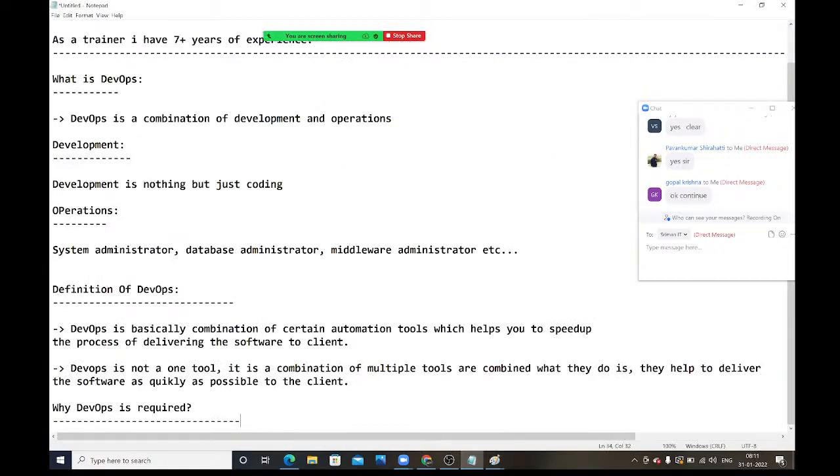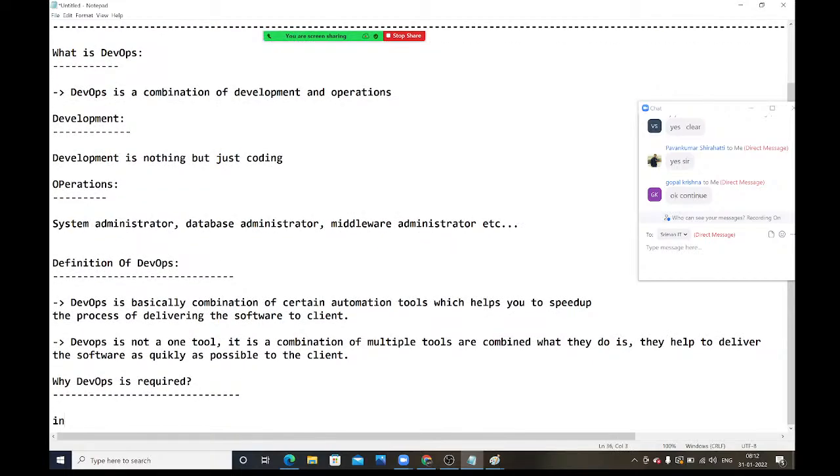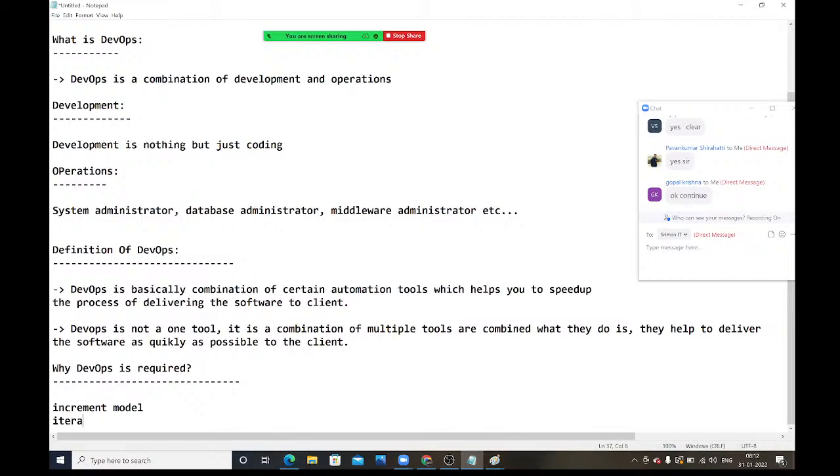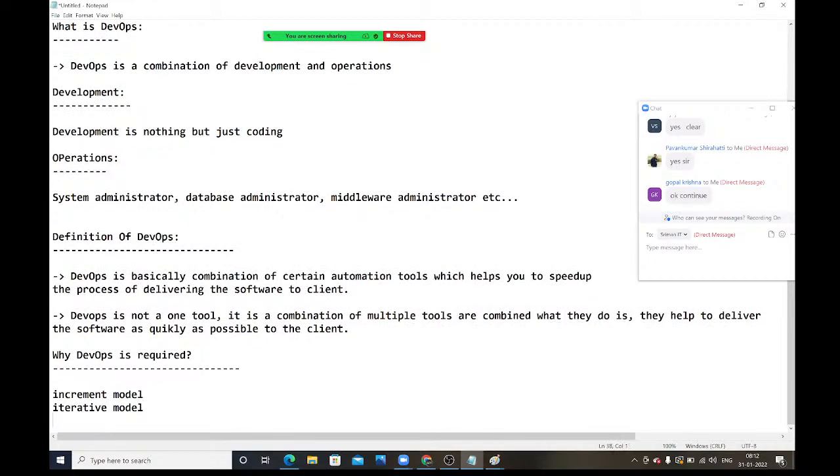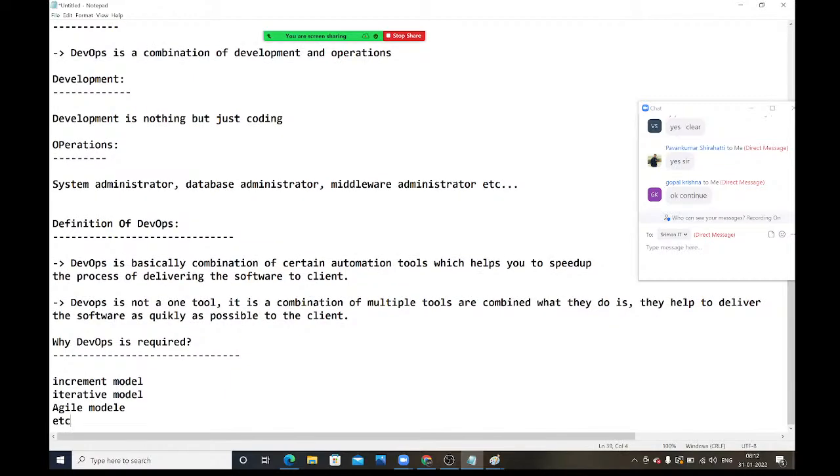Then what are people using now? In this waterfall model, so many problems are there. To overcome those problems, many advanced software development life cycles came into the picture, like the incremental model, iterative model, agile model, etc. Earlier, 20 years back, people used the waterfall model.